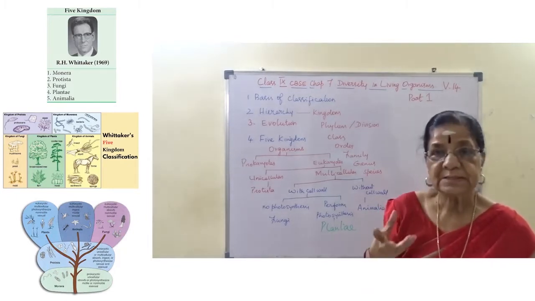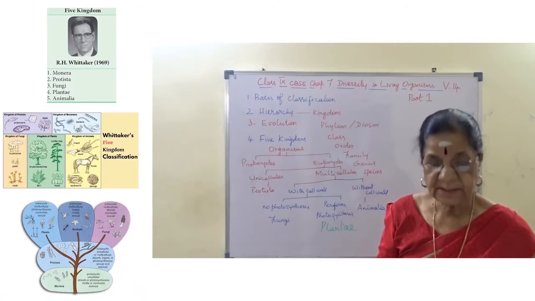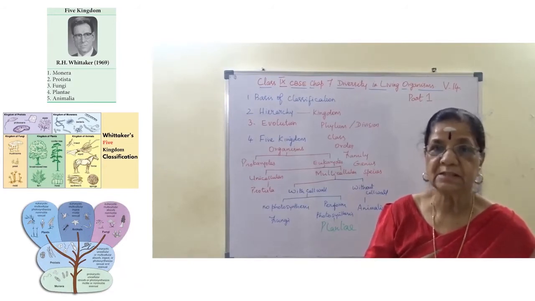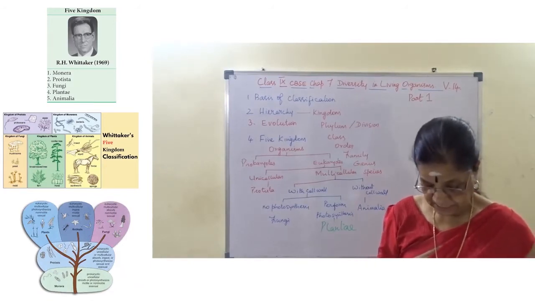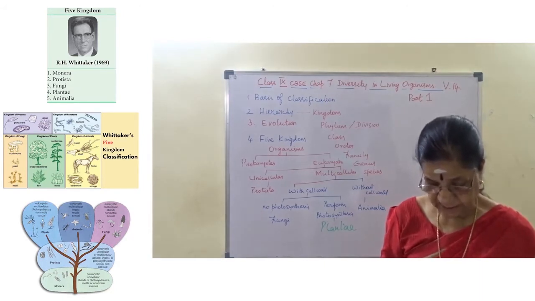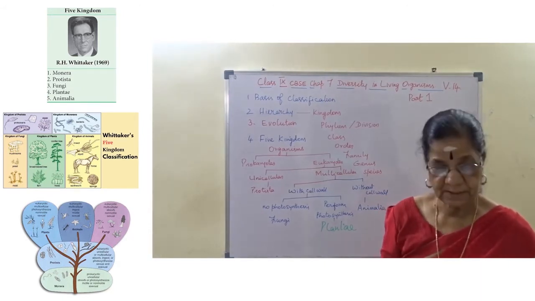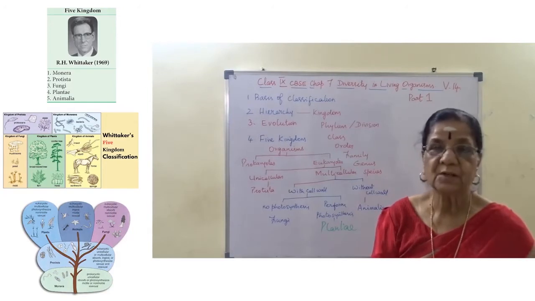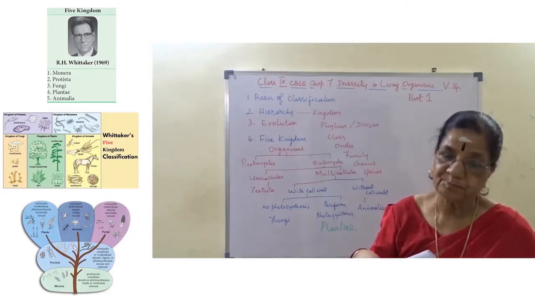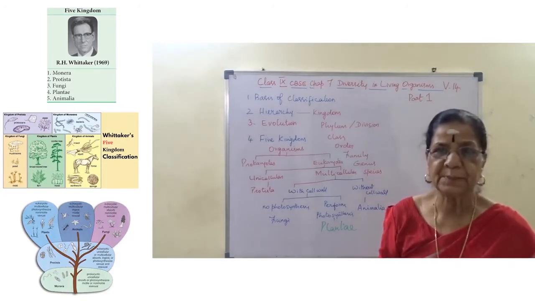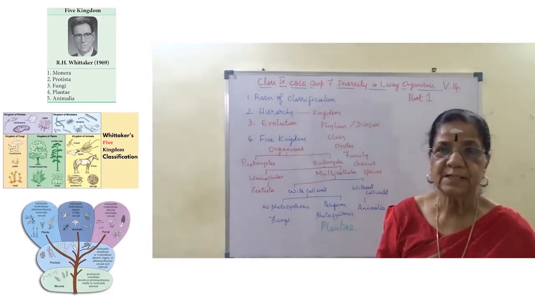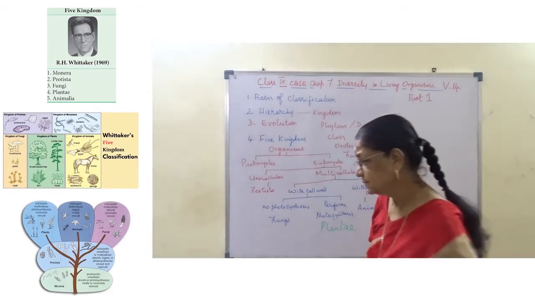First, on this basis, it was the Greek thinker Aristotle who classified animals on the basis of habitat. Habitat is the place where living organisms live.